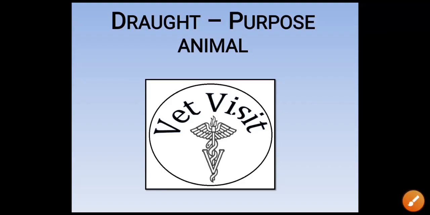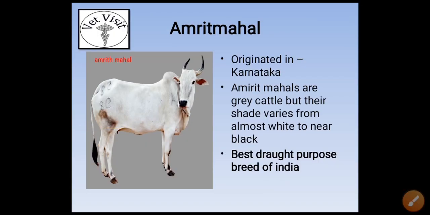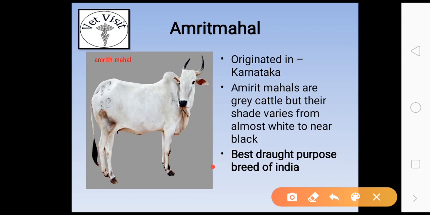So now we start with the draft purpose animals. The first draft purpose animal is Amrit Mahal, originated in Karnataka. Amrit Mahals are grey color cattle, but their shades vary from almost white to near black. It is the best draft purpose breed. This question has been asked in many exams,